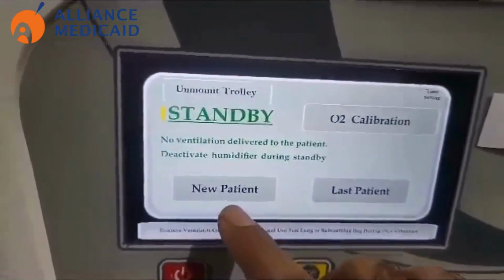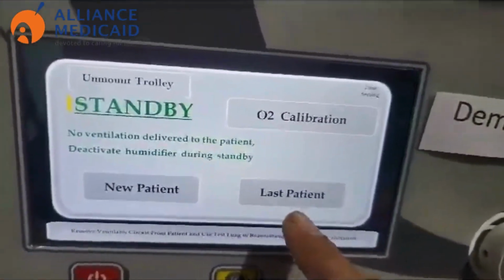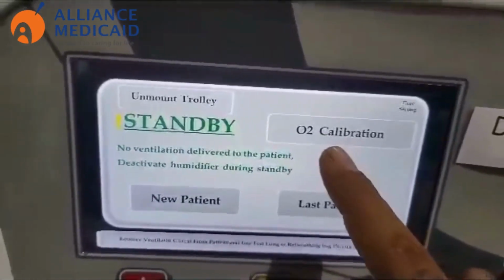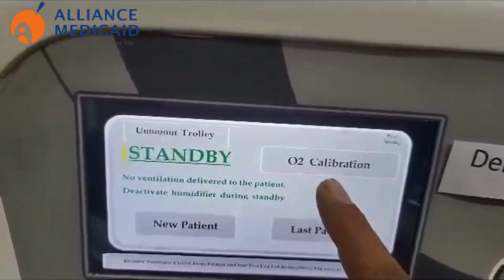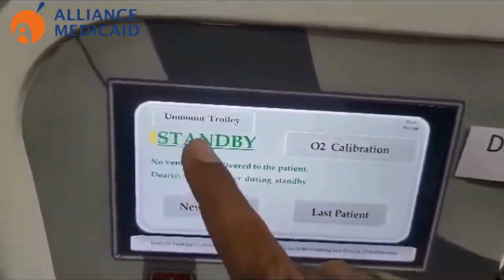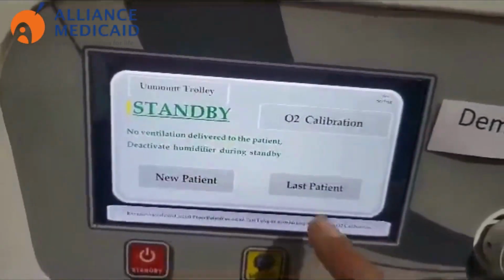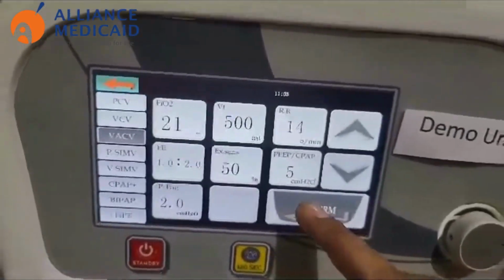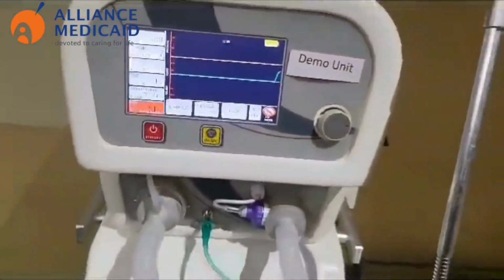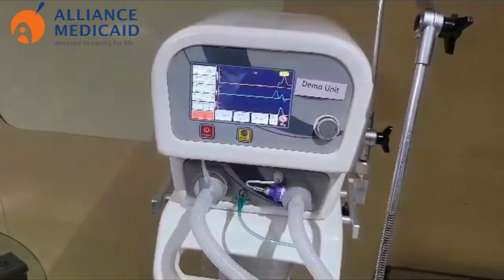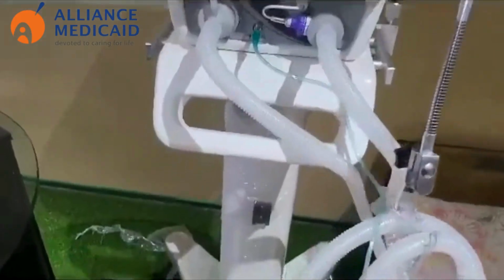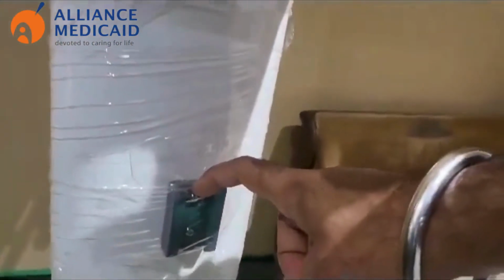Here you can also provision to select the new patient and last patient settings, and for auto calibration just press here and the ventilator will instruct you how to calibrate your O2 cell. And this is for the unmount trolley. The material we are using to make this ventilator is fiber. Here we have a provision to hold your humidifier.